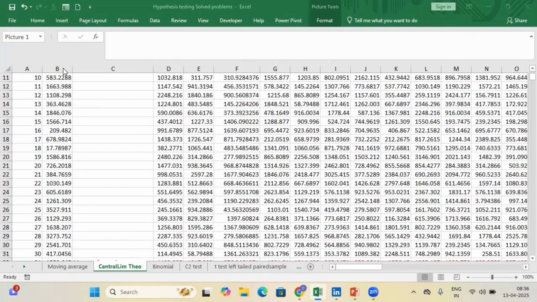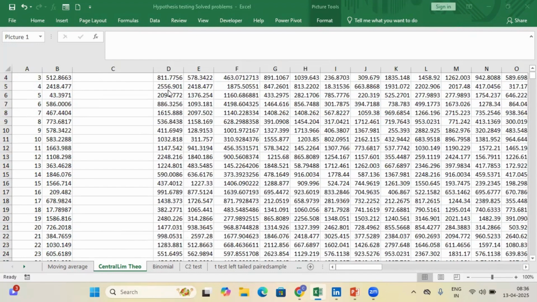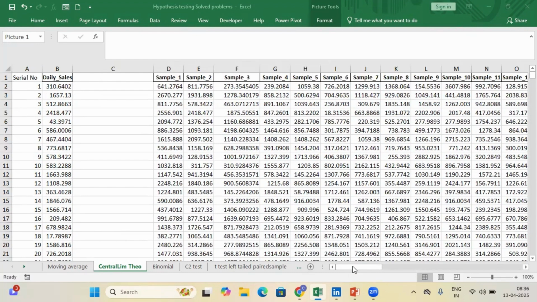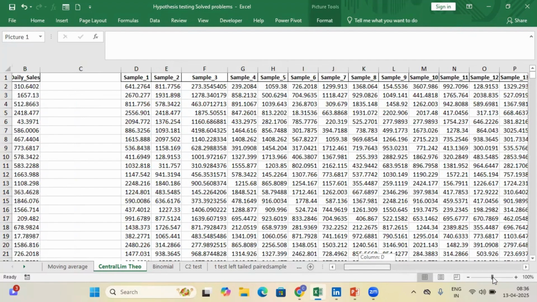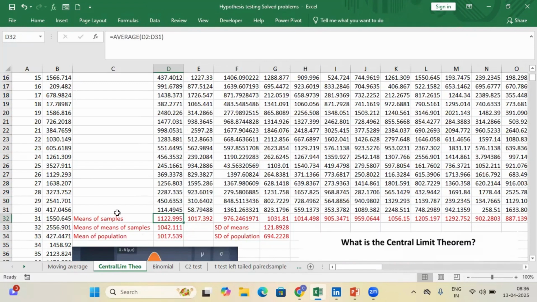I have a population of 1,000 here in this column. I've taken samples of 30 and I've taken 42 such samples. In this cell, I've taken means of each sample, right up to the first one. So whatever is shown in red are the sample means, averages of these. Then I've taken averages of averages, means of means. So there are 42 means.